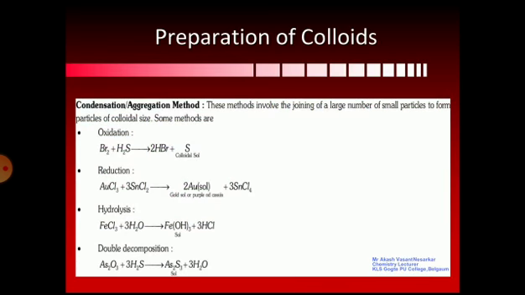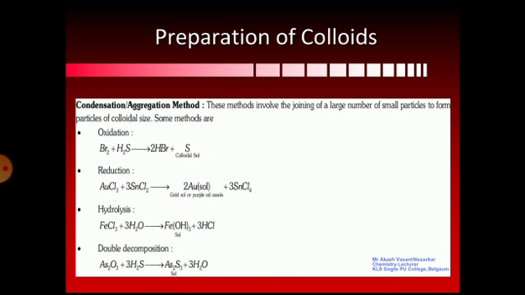Now let us learn one by one. The first one is the condensation method, also called the aggregation method. This method involves the joining of a large number of small particles to form particles of colloidal size. Some methods are, the first one is oxidation. In this method we are going to join smaller particles to form colloidal size particles.